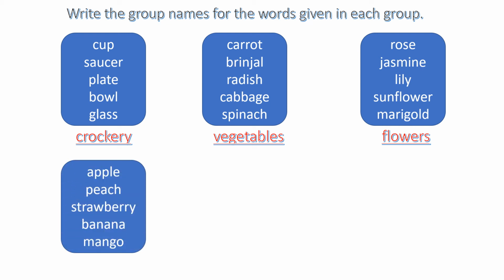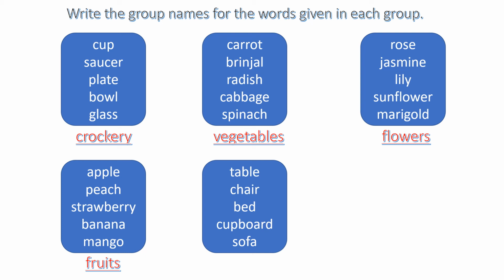Let's read the words here. Apple, peach, strawberry, banana and mango. These are all common names. Now let's guess under which group all the words will come. Yes, all these words come under the fruits group. Yes, apple, peach, strawberry, banana and mango come in the group of fruits. We'll see the next one.